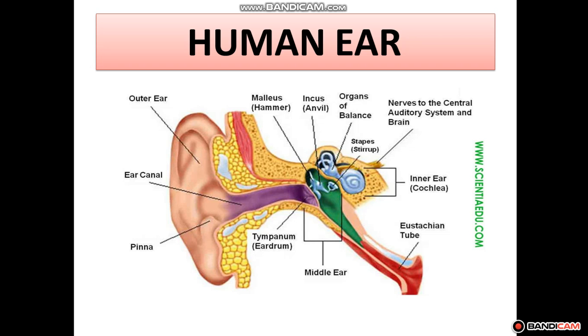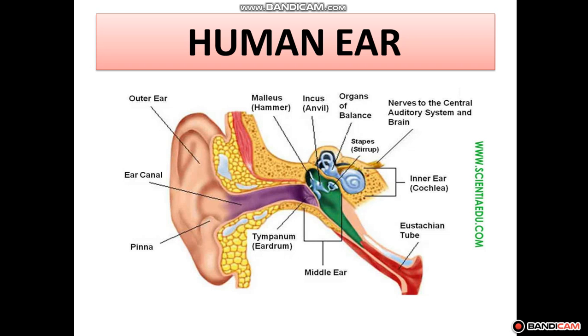Now the question is, what is the eardrum? The eardrum is a stretched membrane that separates the outer ear from the middle ear. It is a very delicate circular membrane, and it also converts the sound waves into vibrations. Now the vibrations enter the middle ear.